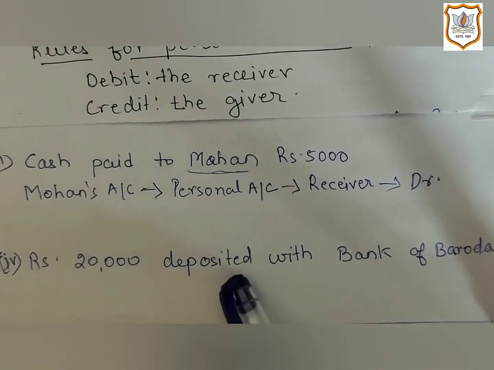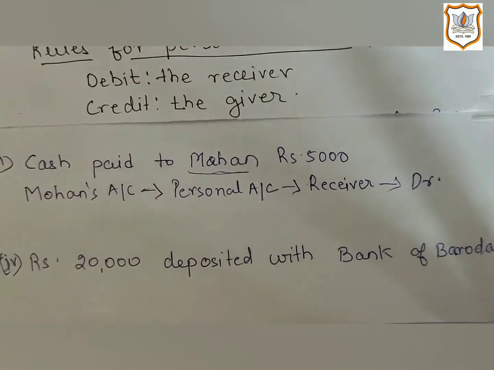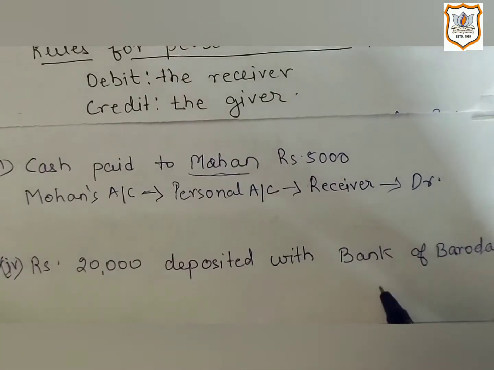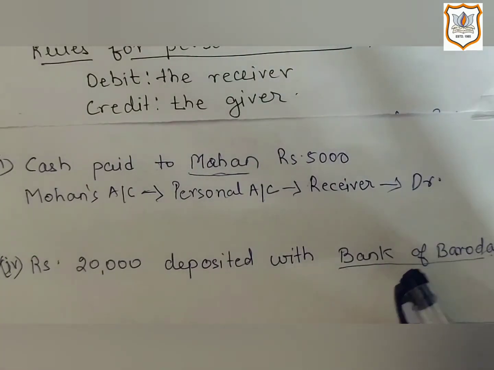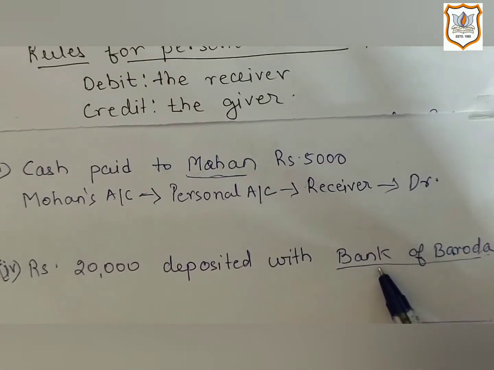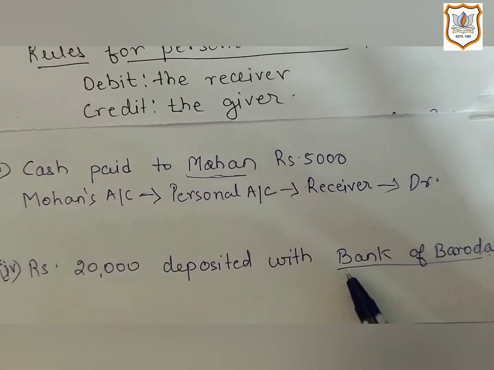Now let's see the fourth example. Rupees 20,000 deposited with Bank of Baroda. Here again, first step is to identify the name of the account which will come under personal account. So here Bank of Baroda is personal account, as bank is an institution. It is a legal artificial person, and as we know, personal account is related to persons as well as institutions or companies. So here personal account is Bank of Baroda.